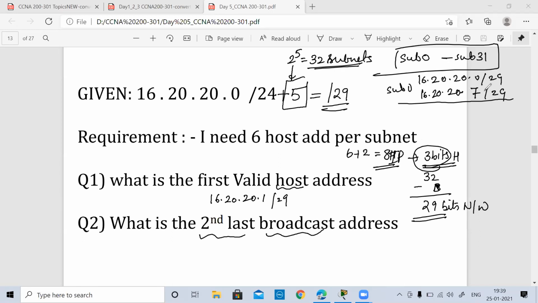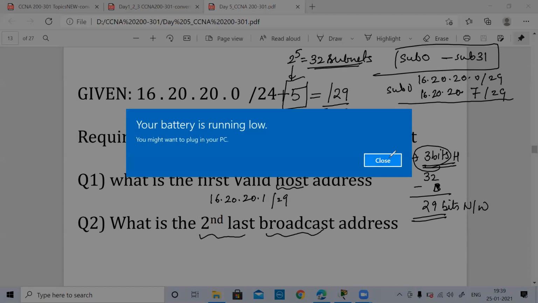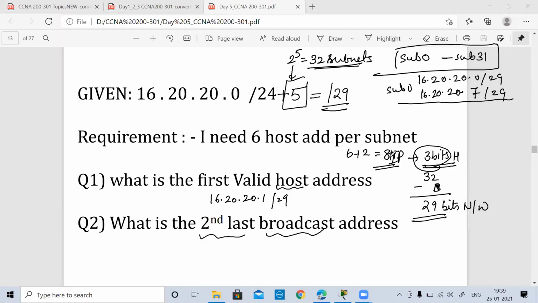Now I want you people to answer the second last broadcast address without writing down the table. You know the multiples of the network address now. How many hosts do we have? We have 3 bits on the host side. So now you can go and do it in the multiples and check what the last network address is, and then you will get the second last broadcast address. Quickly, guys. So 0 into 8 is 0, 1 into 8, 2 into 8. Likewise, you're going to go up to 31 into 8. That is going to be the last network address.